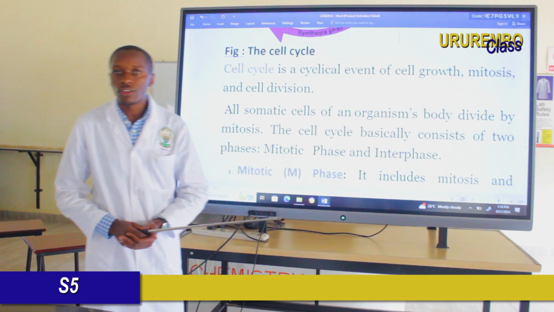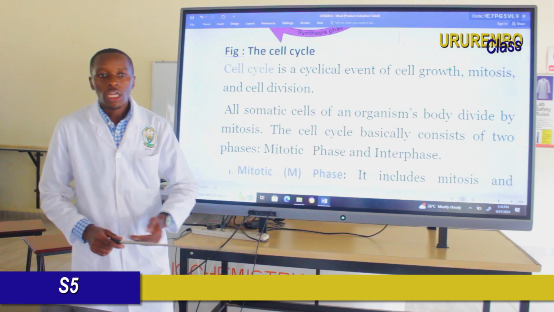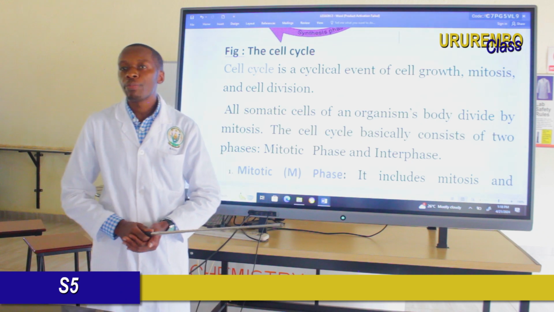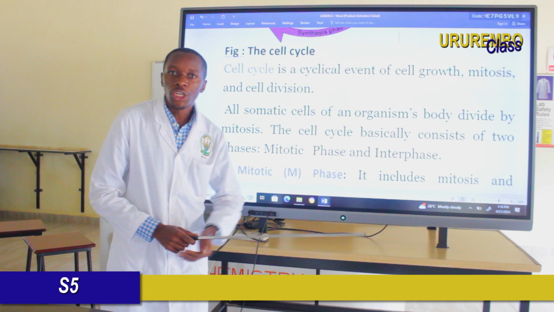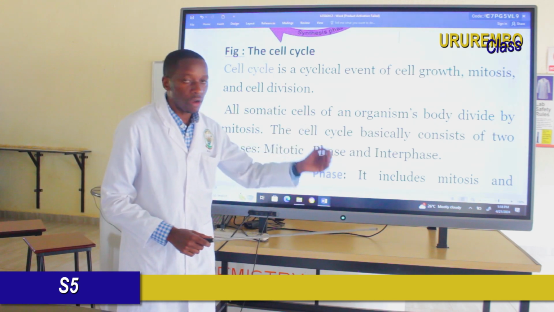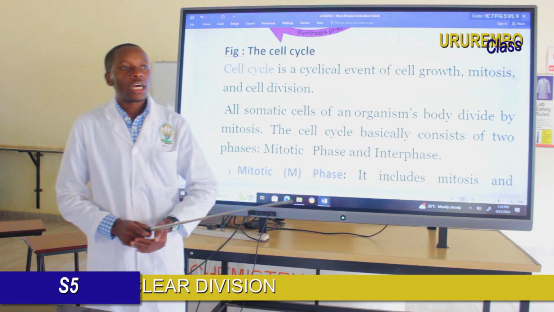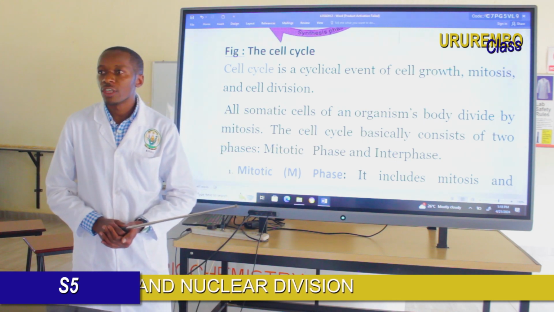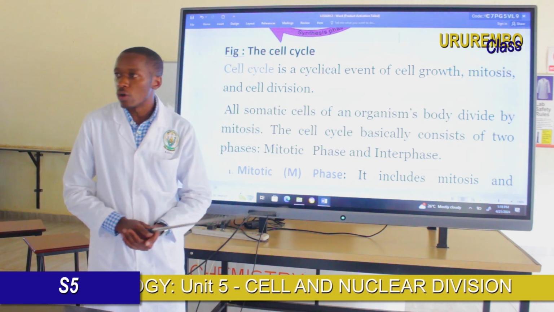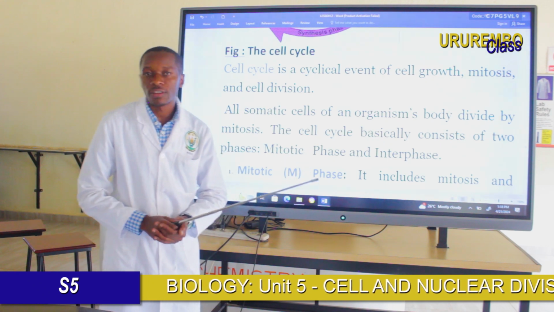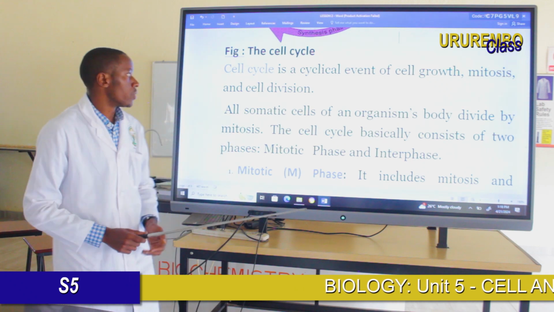Let me give an example. You know that our mother and our father married. Then they produced different children, male and female. As one of the offspring of my parents, during my infancy, for example at 1 month, I was not like now. Then I grow, I increase my body size, and so on. And this occurs through the cell cycle.